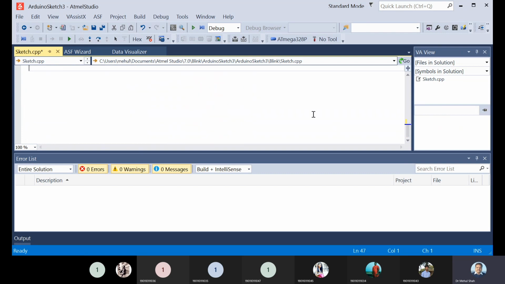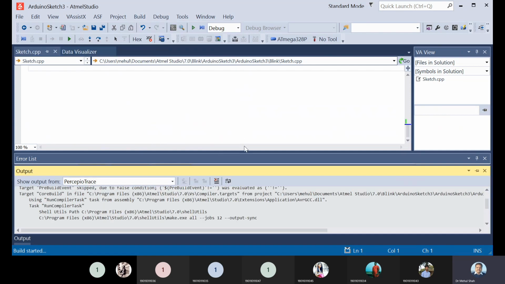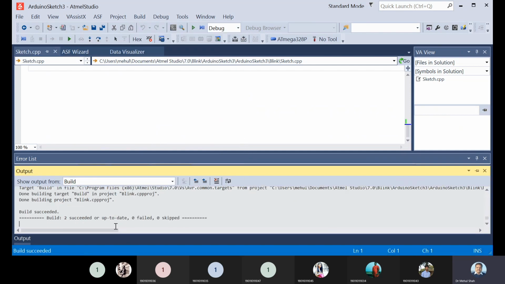Okay, now whenever we build this code, see, it will be built. Can you see this build successful? Yes, sir.